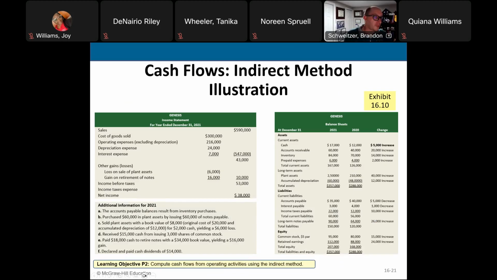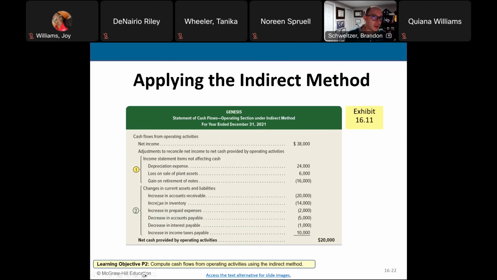Then we can walk through the steps of applying the indirect method. The first step, of course, is to look at the adjustments from the income statement items that do not impact cash. So changes that do not impact cash.